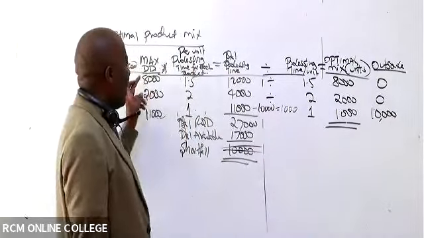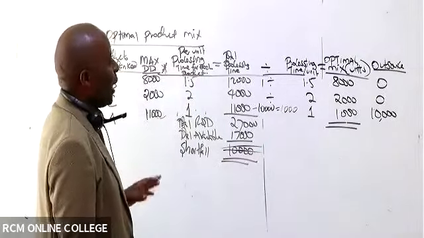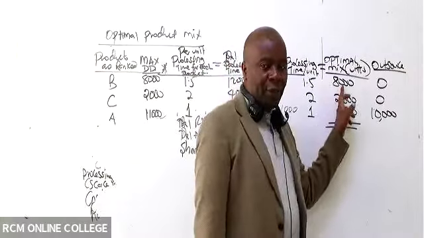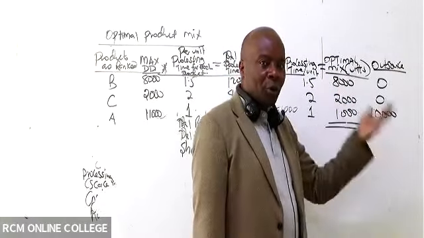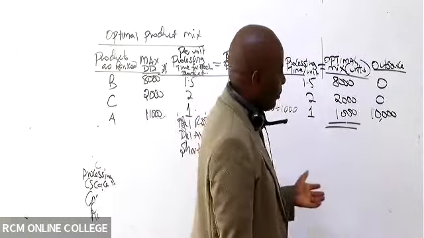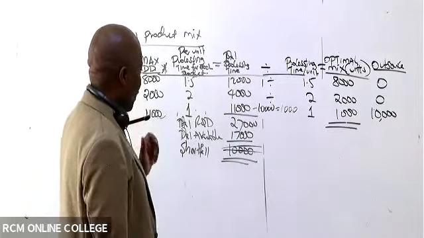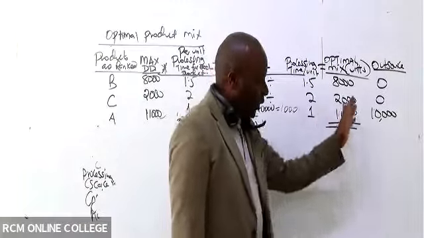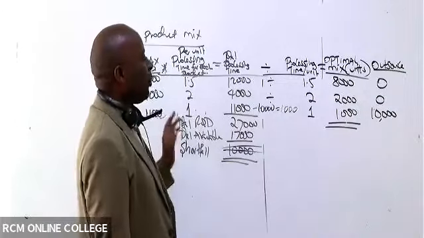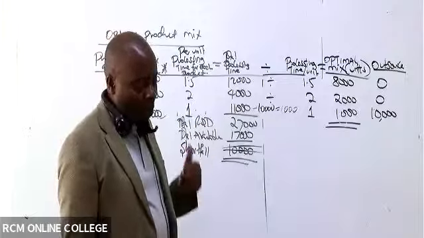So you can see our demanded units here. Like for B, it is 8,000 units. And from our optimal production mix, we know we are going to produce 8,000. So you see the demand and what you're producing is matching. So you don't want anything from anybody outside, 0. Second product, we are demanded to produce 2,000 and we exactly produce 2,000, 0. Here now, the demand is 11,000, but we have produced 1,000. So the difference is what we outsource.